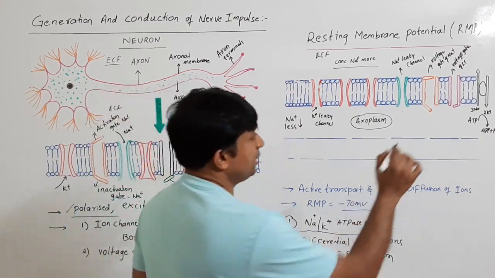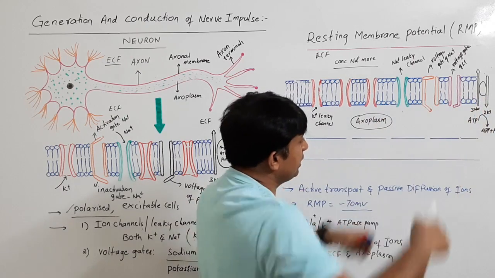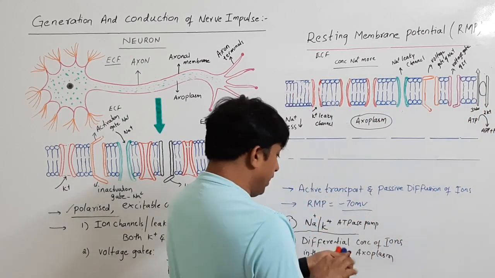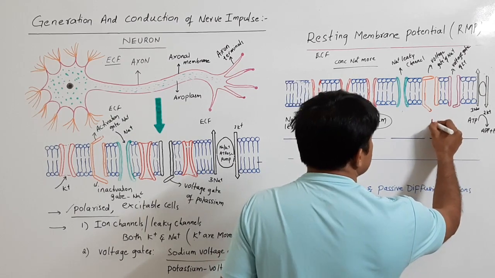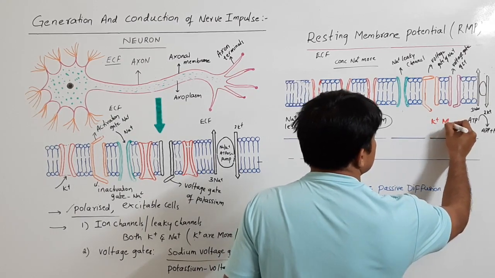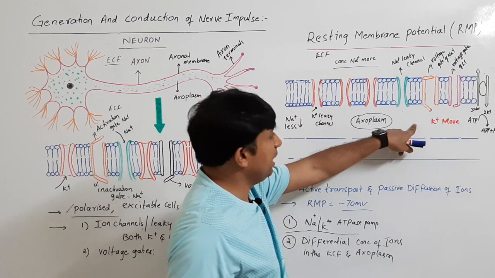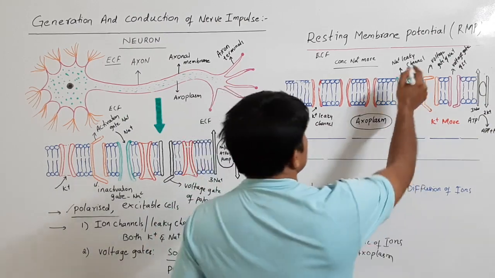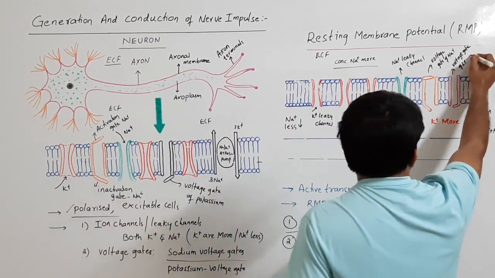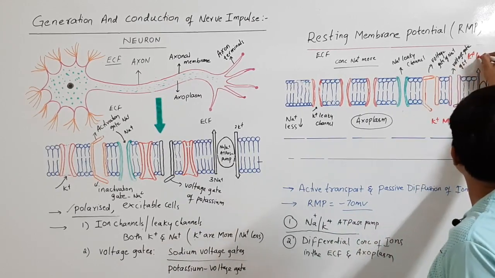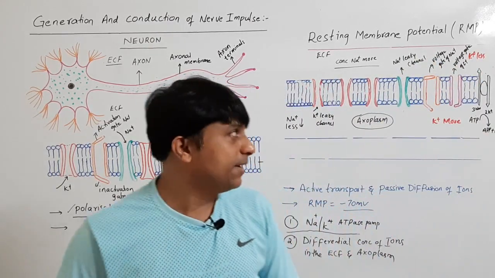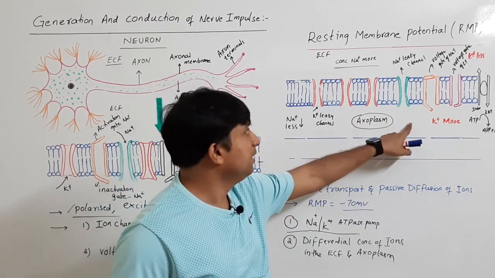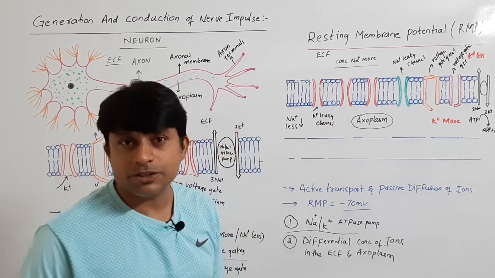Next, potassium, because the potassium ions are getting inside. So the concentration of potassium is more in the axoplasm and potassium concentration is less in the ECF. In the ECF, potassium is less and there is more potassium in the axoplasm.